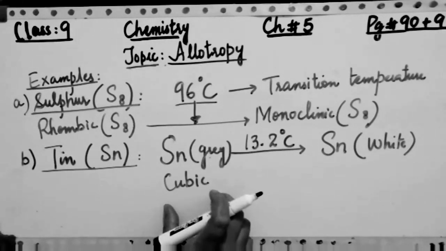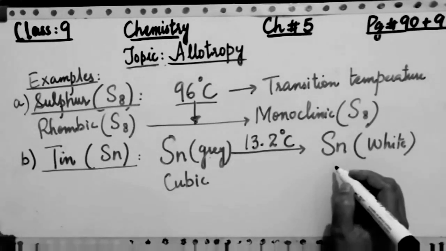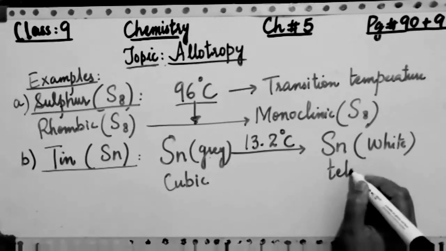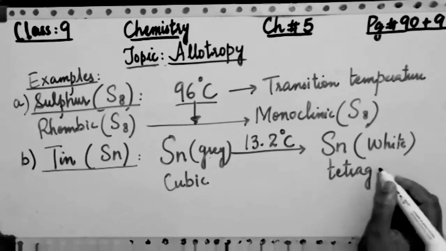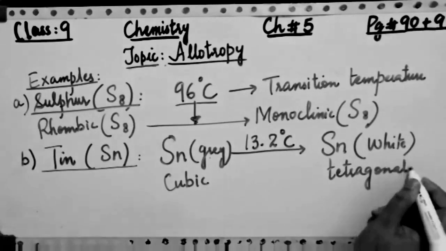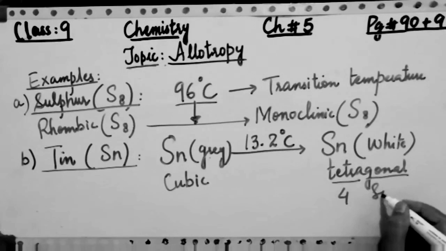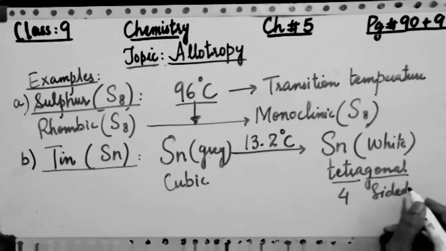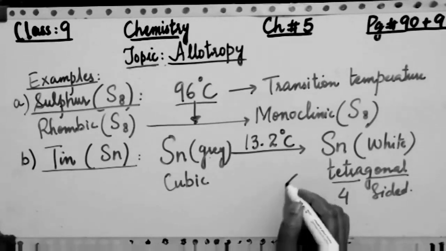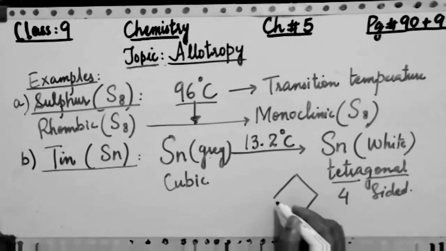Now the second point is related to the shape. Not only the color but also the shape is a physical property, in which I am writing again the cubic and the tetragonal shapes of these two allotropic forms of tin. Now what is the meaning of tetragonal? Four-sided shape. Can you see this four-sided?